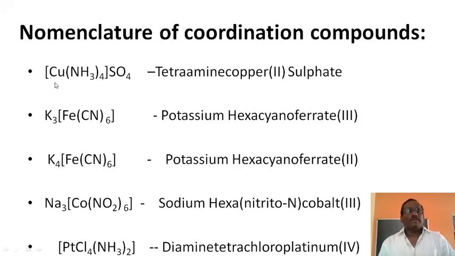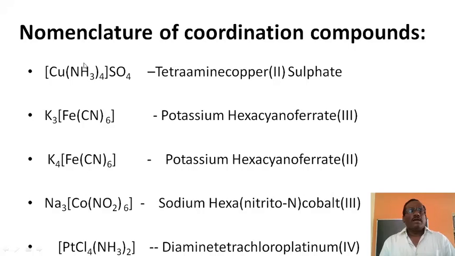For example, consider [Cu(NH3)4]SO4. According to the first rule, naming starts with the cation. The complex ion is the cation, and SO4 is the simple anion, named later. Copper and NH3 four times form the coordination sphere.